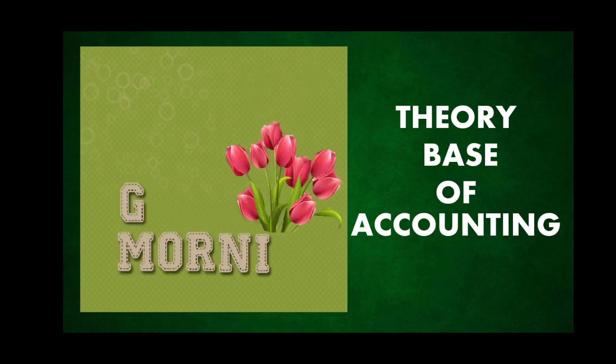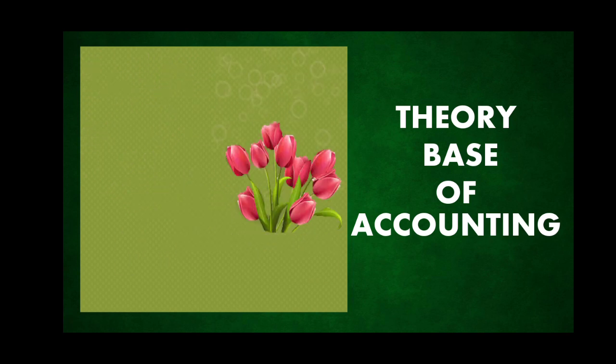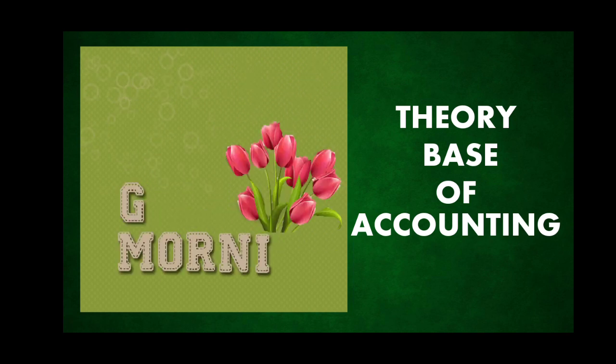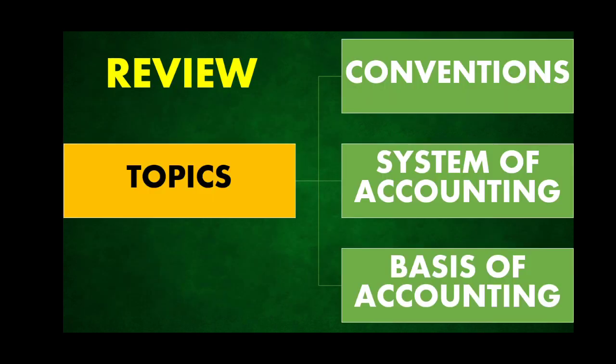The chapter we are in is Theory Base of Accounting. In our previous class, we have covered the following concepts, that is, conventions, system of accounting, basis of accounting. In conventions, we came across 4 types of conventions: convention of full disclosure, convention of consistency, convention of conservatism, convention of materiality.